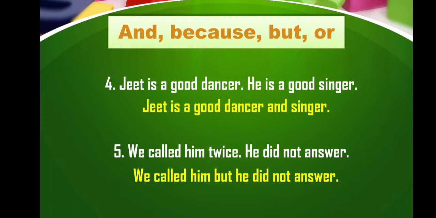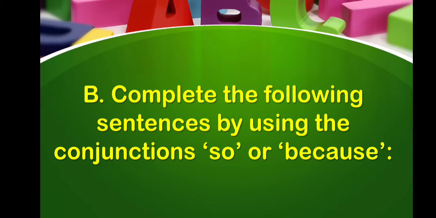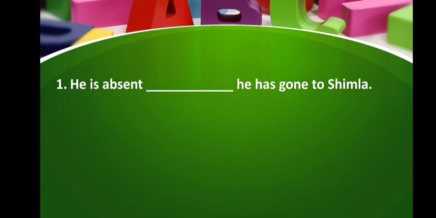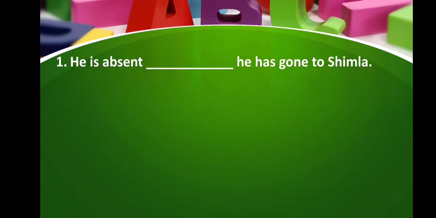Now let's move to the next question. The second question is complete the following sentences by using the conjunctions so or because. Here in this question you have to use so or because accordingly to complete the sentences. The first sentence is he is absent dash he has gone to Shimla. So the answer will be because. Yes, he is absent because he has gone to Shimla.